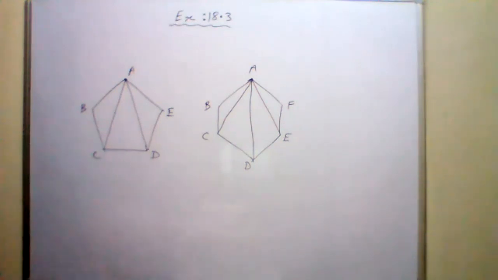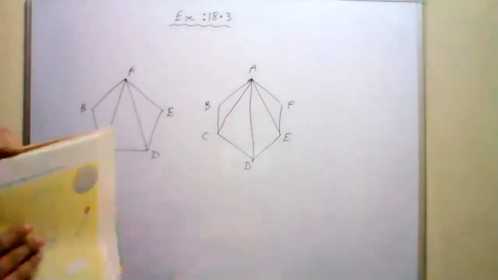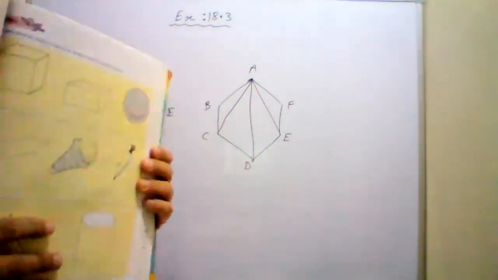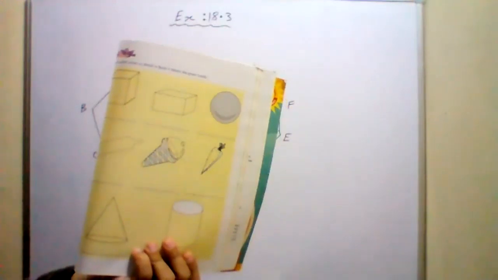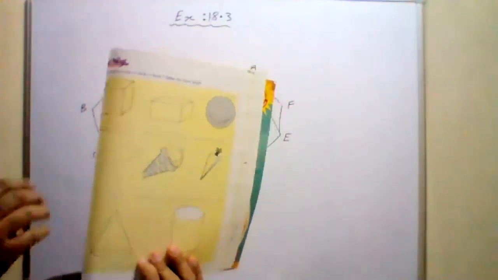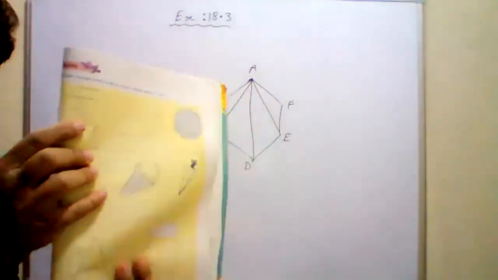Okay, so let's move forward. We will first name the solid which is shown in the following figures. Okay, so first one, do you all know the names of these solid shapes? Yes, sir. आपको मालूम है नाम इनके? Yes, sir. Okay, very good. So what is the first one?